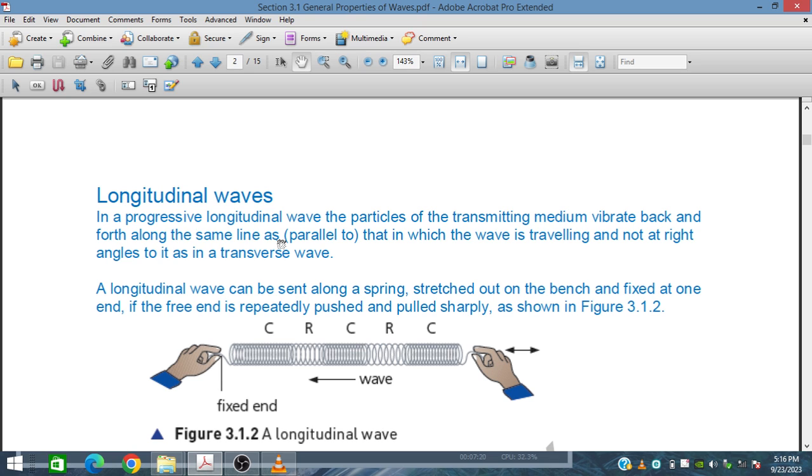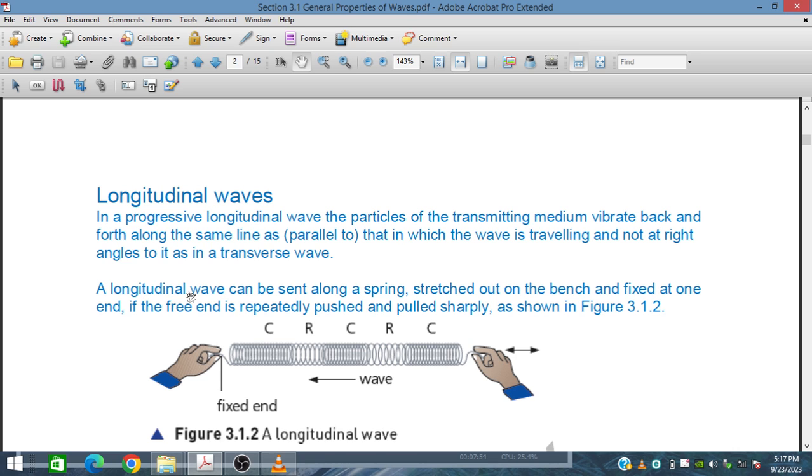Here the propagation of the wave and the disturbance are in the same direction, pressing, compressing or expanding, and the wave motion is in the same direction.